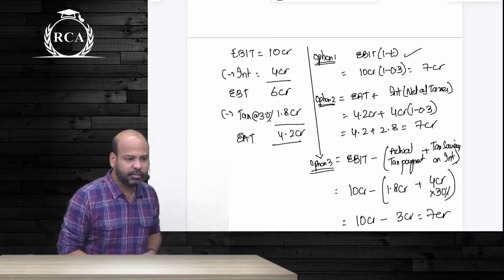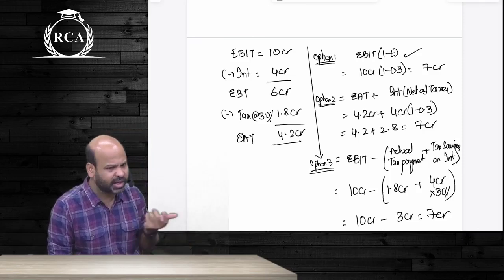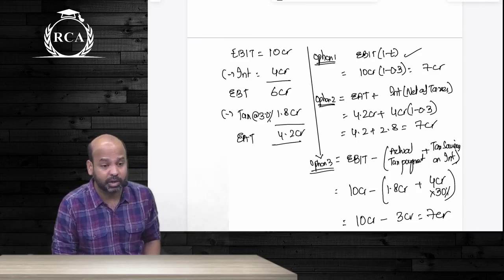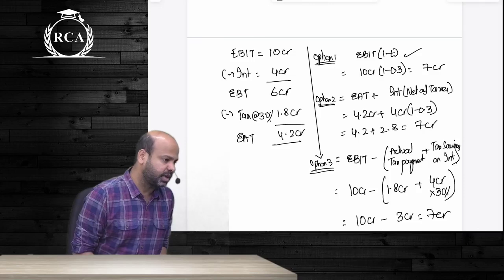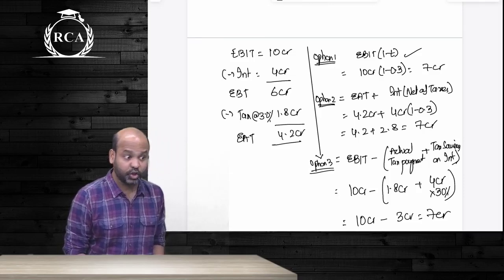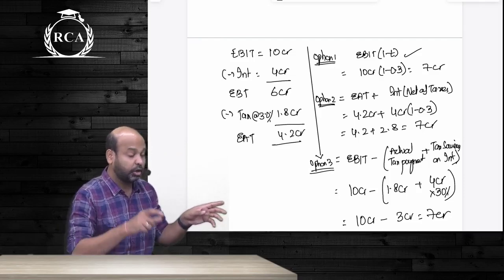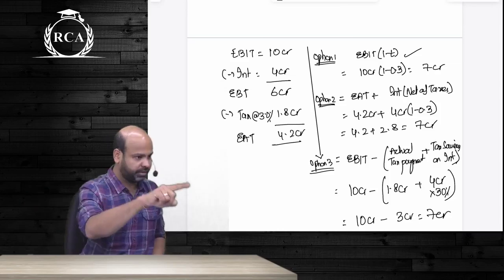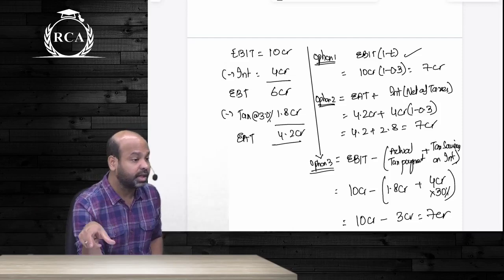Capital invested, what did I say? If they give us the amount of opening capital invested, please consider that. Otherwise, if they give us only closing balance sheet, directly go by the amount of closing capital employed. If they give us beta for multiple years, what should I do? Consider the highest beta for computation of cost of equity. When you compute unlevered beta, if you have multiple comparables, then you take average. But if for the same company, they give us beta for multiple years, you will take the highest beta.